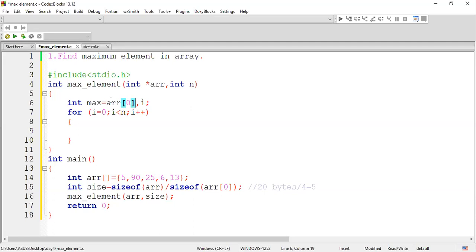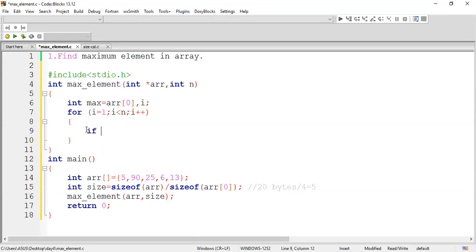Who is at the array's 0th position right now? 5 is the element at the 0th position. Now I'll start comparing from the first position, not the 0th position. Why? Because I have already kept the 0th position as the maximum value, so it is not required. Even if you assign 0 again, it is an unnecessary step. One step is unnecessary here, so I can avoid it.